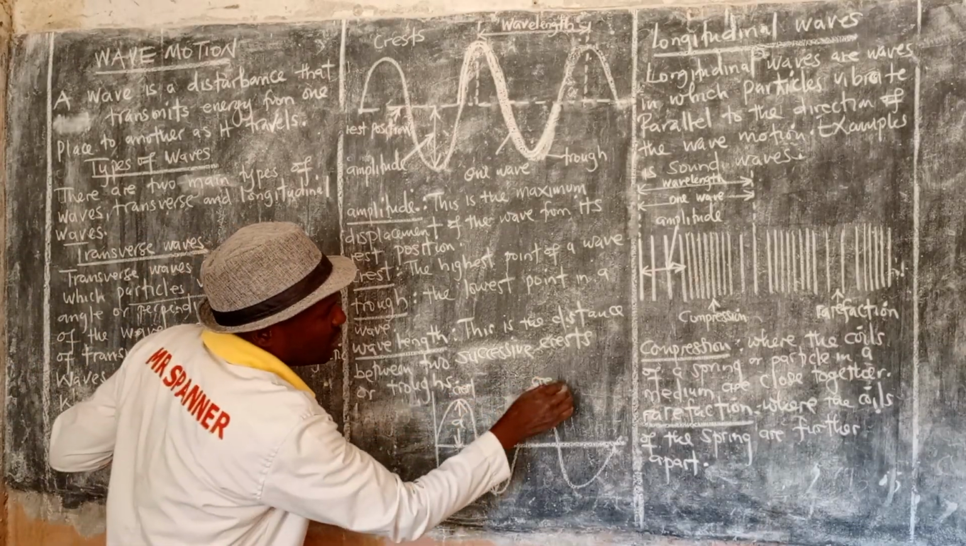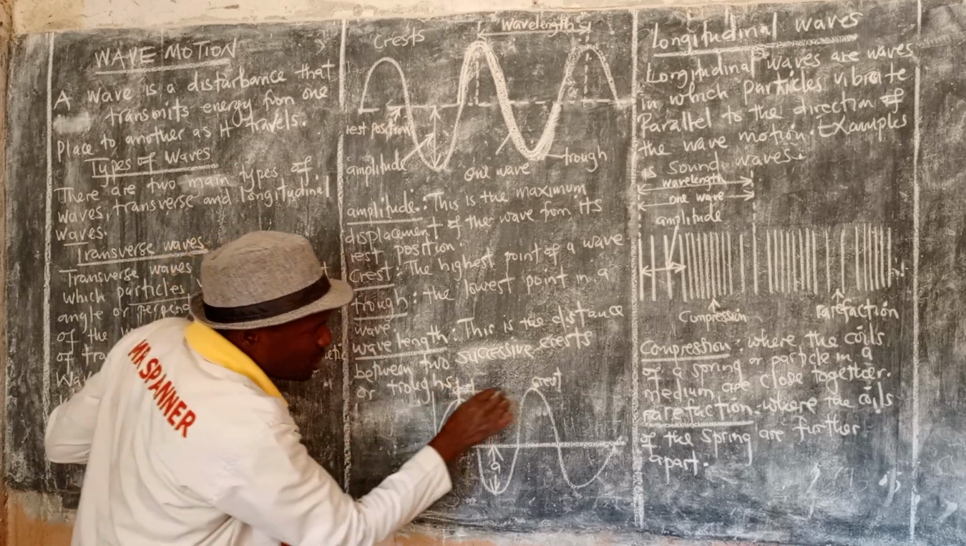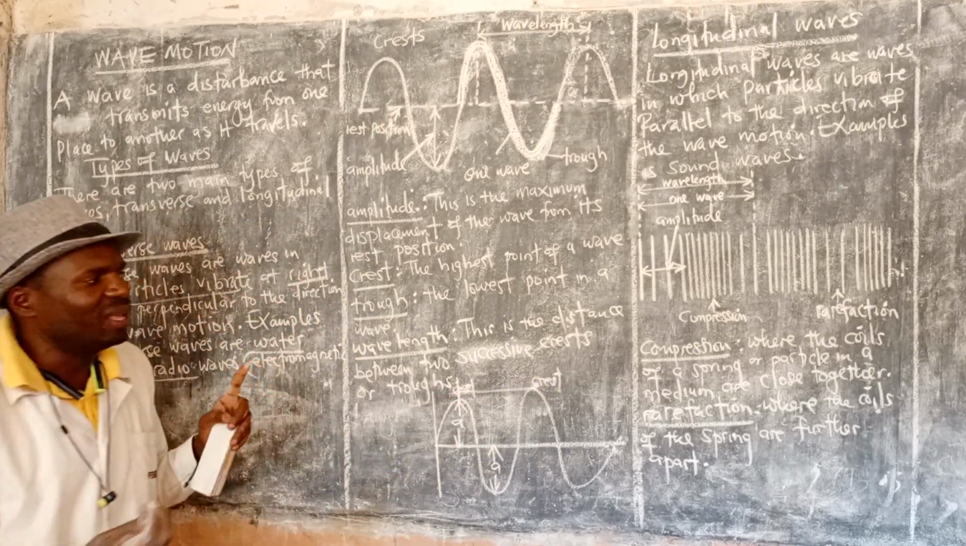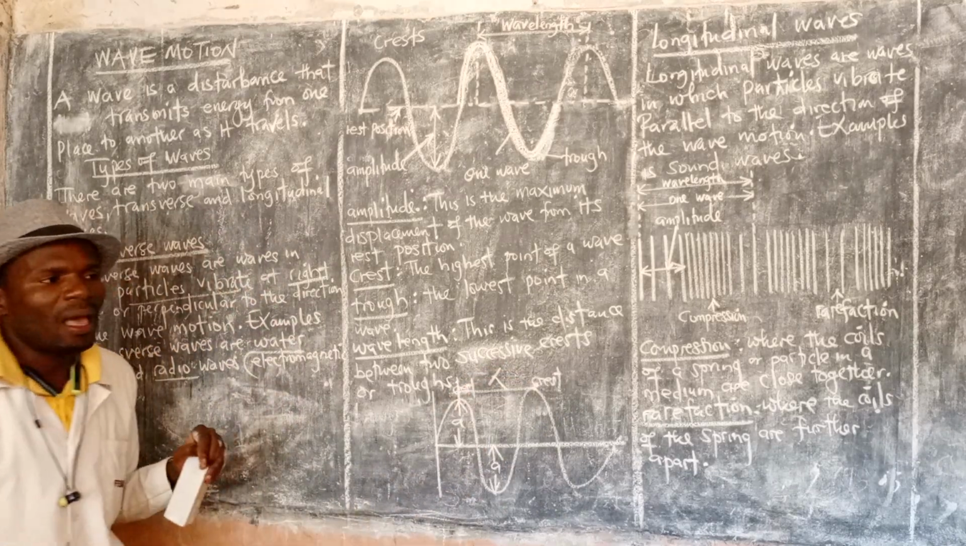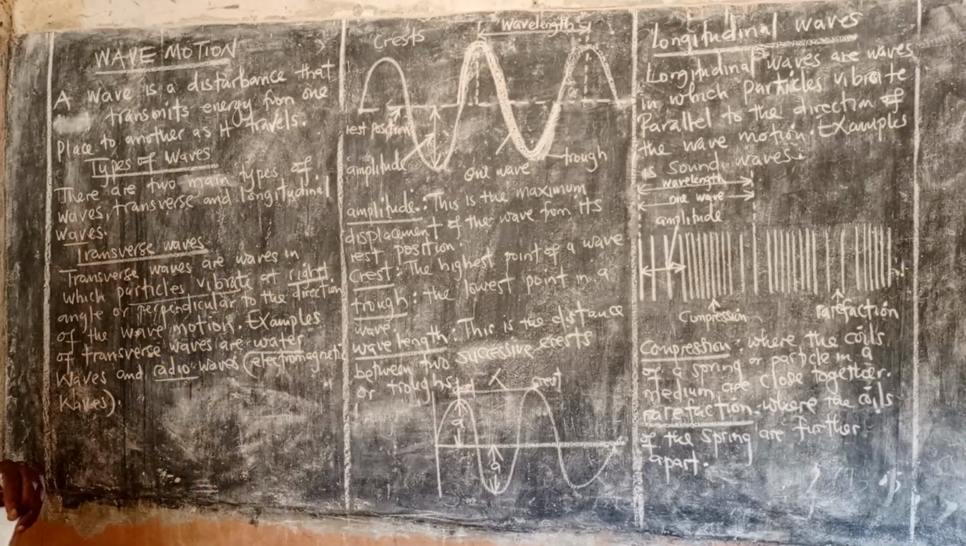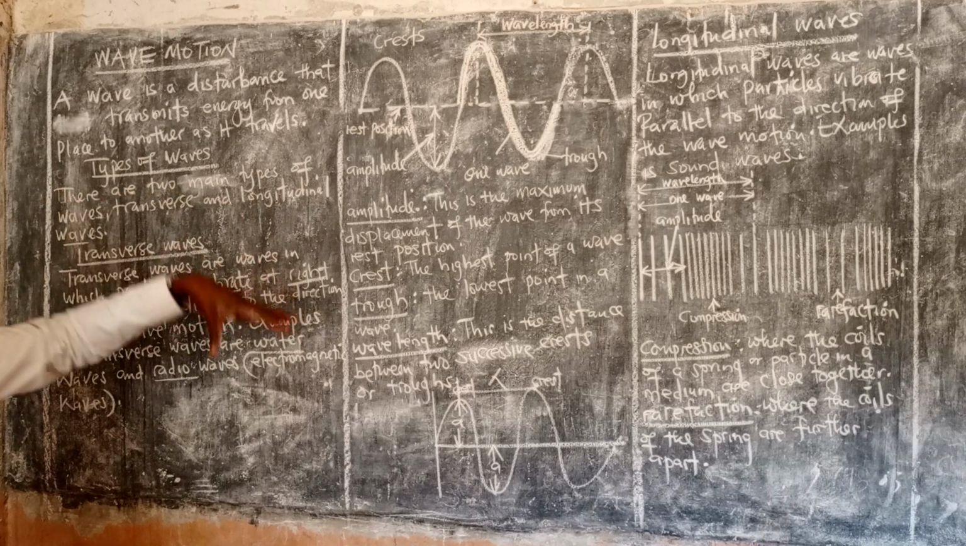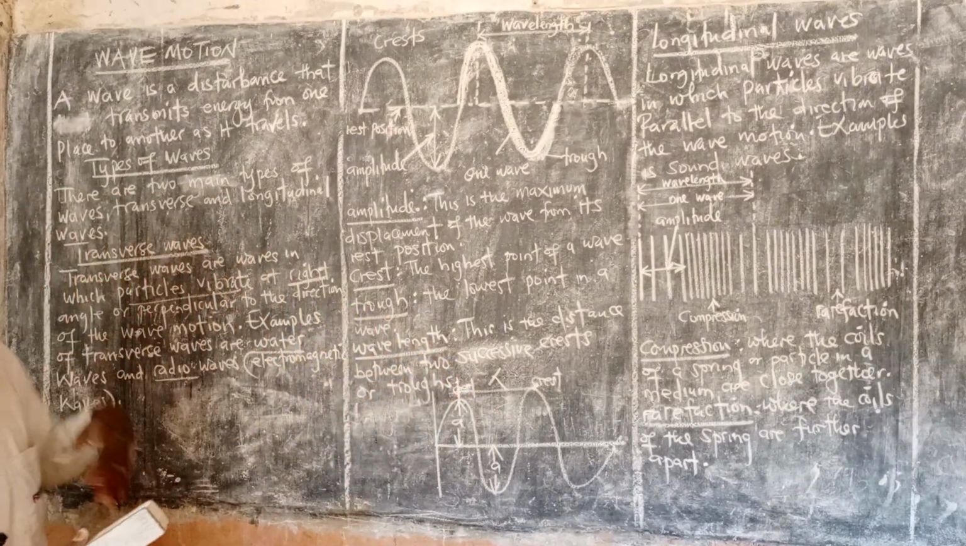Crest. Also this is what? Crest. The distance between two successive crests is called what? Wavelength. But we'll come to the symbols. The symbol for wavelength is what? Lambda. But we'll come to that in the next lesson tomorrow. We'll also look at the calculations and the symbols for wavelength and the like.